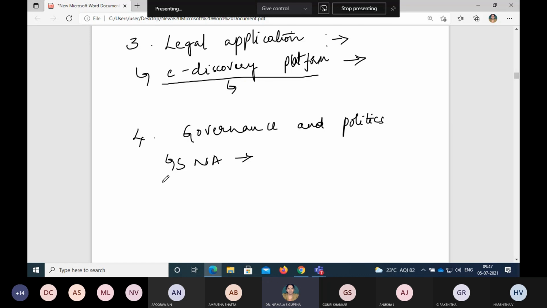Then when it comes to politics and governance, it also plays a major role in geopolitical security. Okay, geopolitical security. Then what is geopolitical security? That is the question. Geopolitical security, like internet chattings, can be processed for real-time information to connect the dots of any emerging threats. So this can help the politicians know where the threat is and how it can be resolved. And a lot of things happen with respect to even